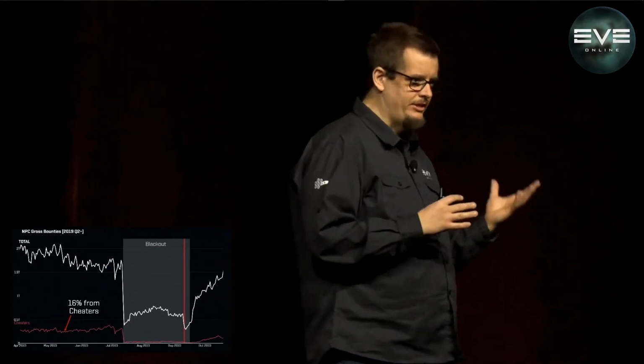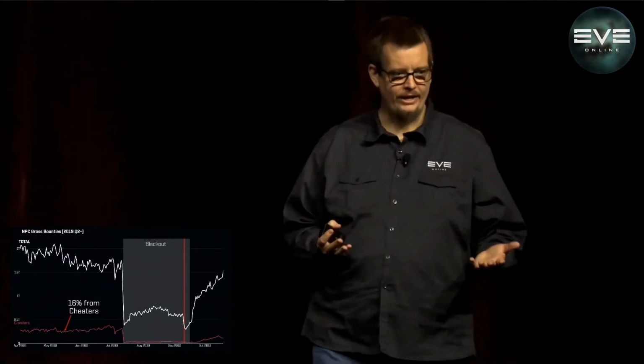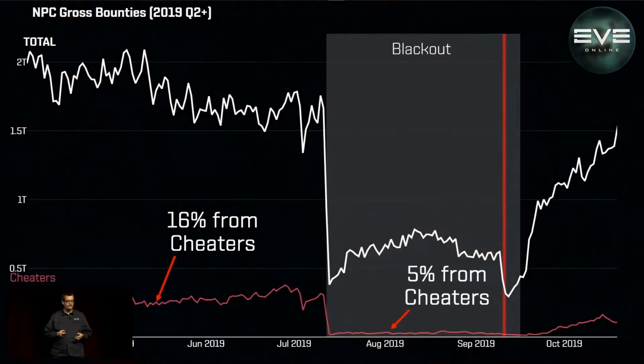Now, this isn't a perfect analogy because there are other ways of getting ISK in EVE Online, and people who are cheating are not just killing NPCs, they're also mining and getting LP and everything else. Interestingly, during Blackout, we saw the proportion of ISK coming from cheaters drop to around 5%.